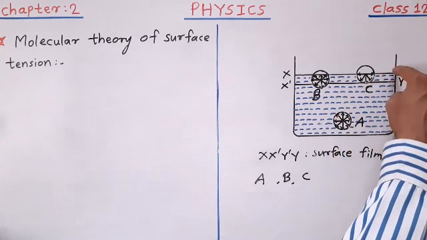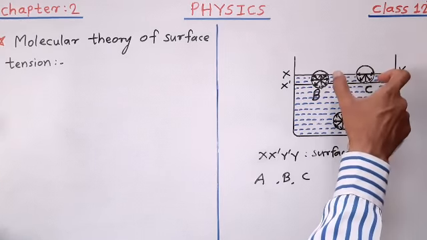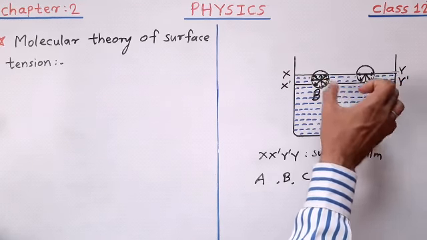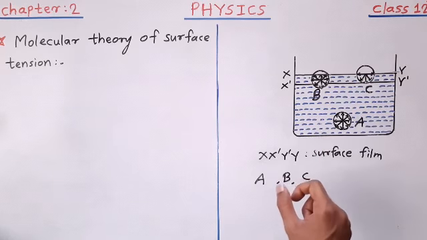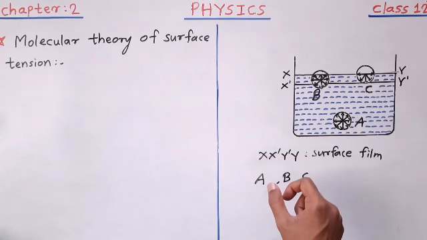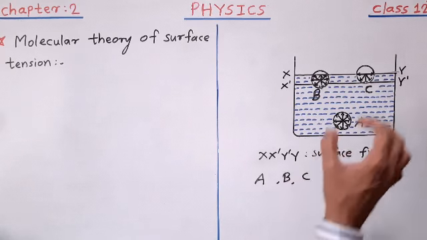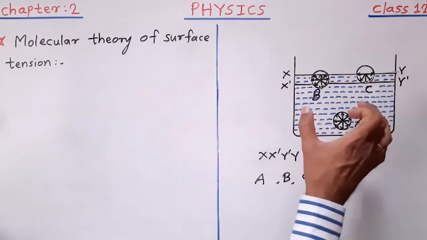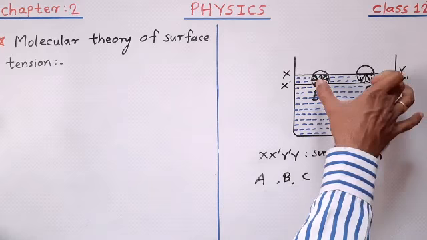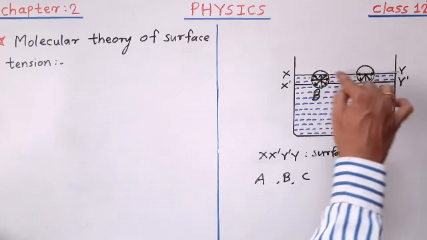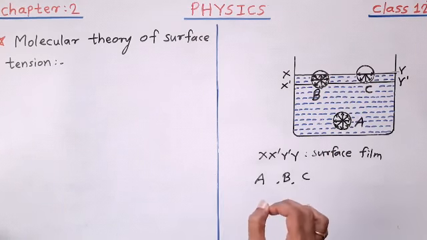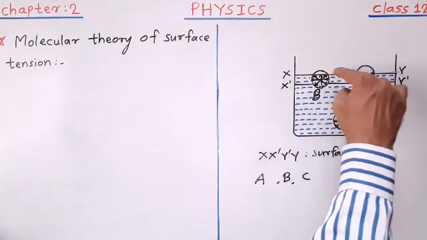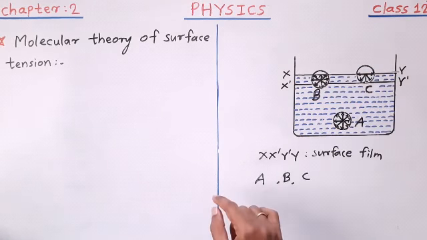In the same way, this free surface of liquid also behaves as if it is under a tension, means it behaves like a stretched elastic membrane. And this tension is called surface tension. The force due to surface tension is always tangential to the free surface of liquid. Don't forget, the force due to the surface tension is always tangential to the free surface of liquid.